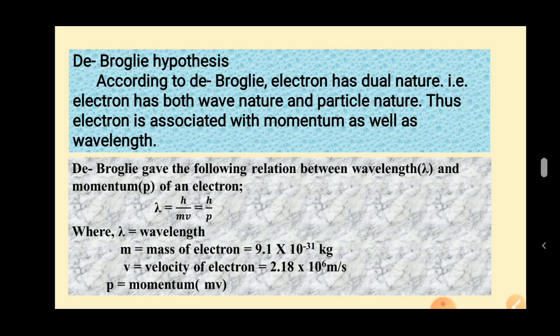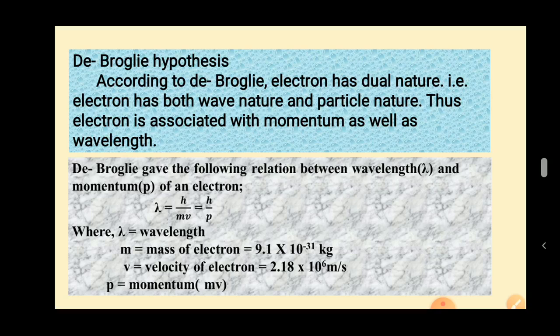If particle nature is there, there should be a momentum. That means the electron is associated with momentum as well as wavelength. According to this statement, he put forth one equation.